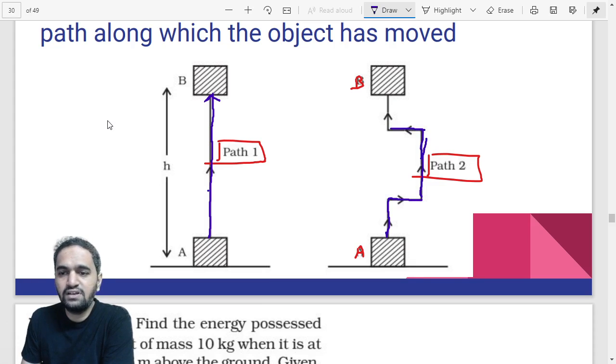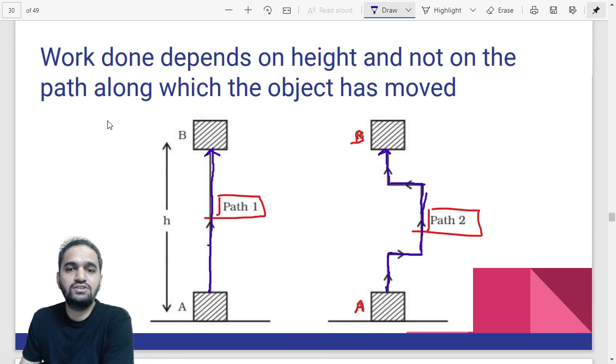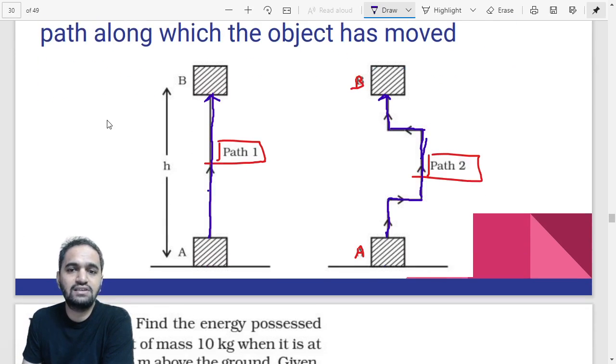Sorry, that means left. In this case it was right, now it is left, and again it was taken towards the top. Question is whether the work will be different for both of them. Actually, if you are really trying to find out if the potential energy is going to be same, or let's say the work done in this case is going to be same or not, we will just try to find it out. See, work done in this case is force into displacement. Work done in this case is also force into displacement.